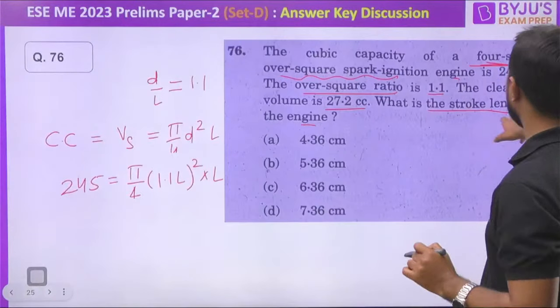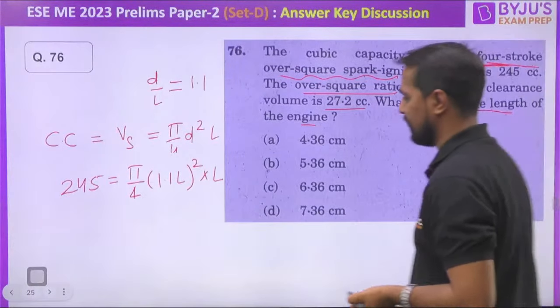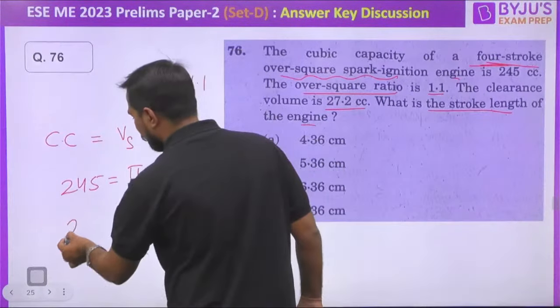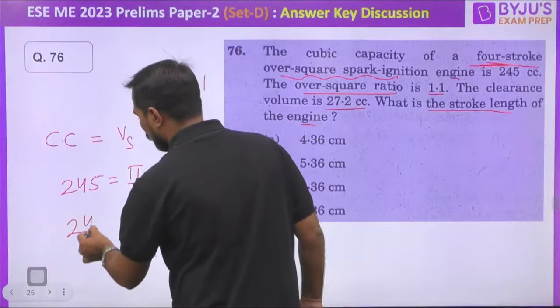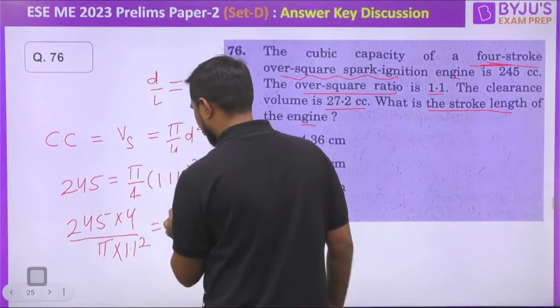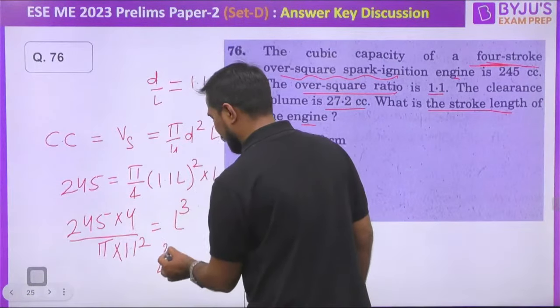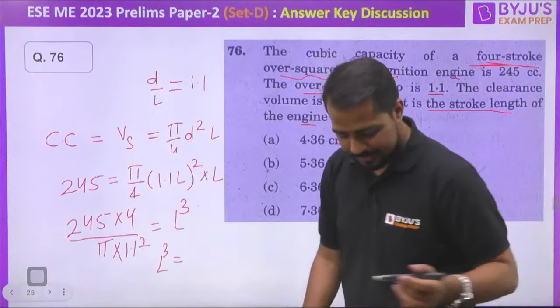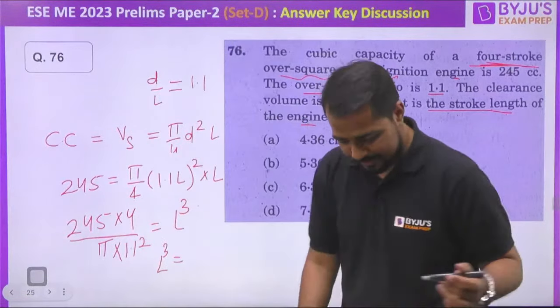After that, what will be the stroke length of the engine we need to find? So can we write from here? 245 multiply by 4 divided by pi, and this divided by 1.1 square is equal to L cube. So when we are calculating the L cube, you just tell me the calculation. Is it as per my calculation? Can you please tell me the calculation from here?